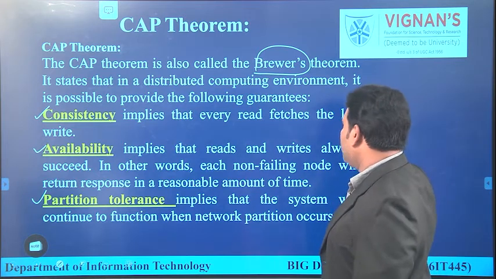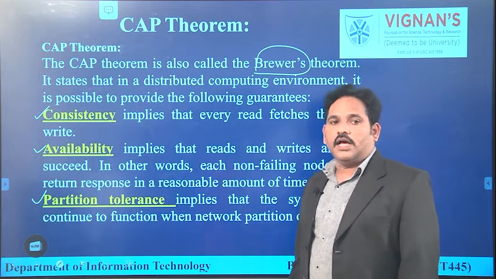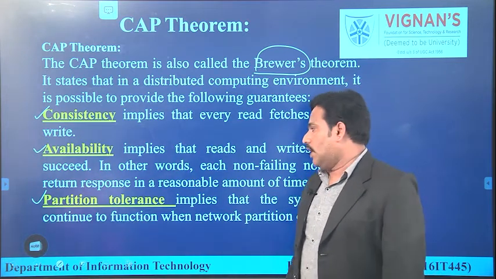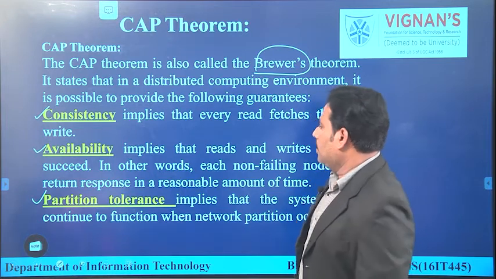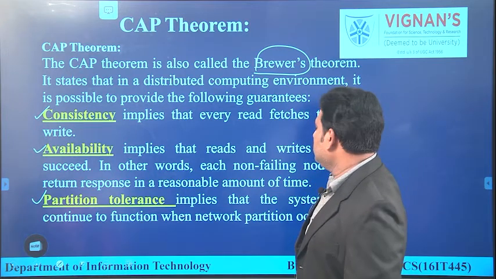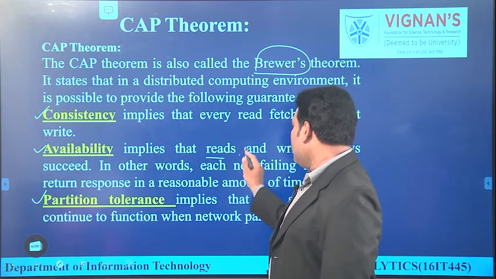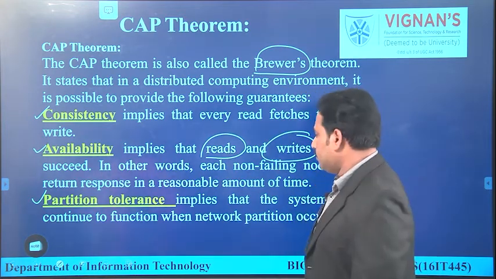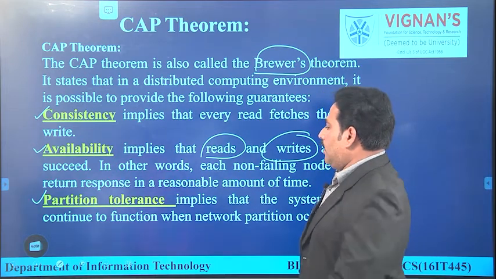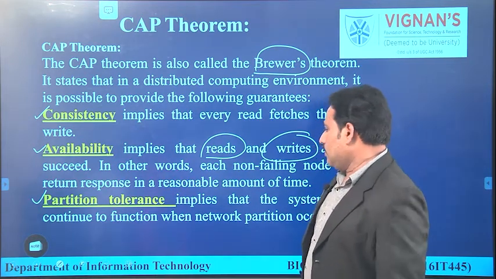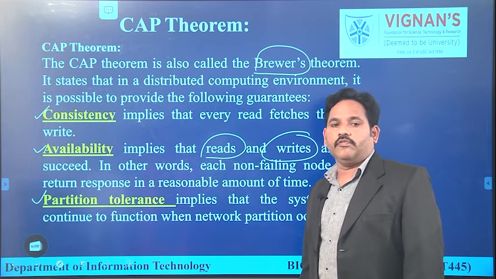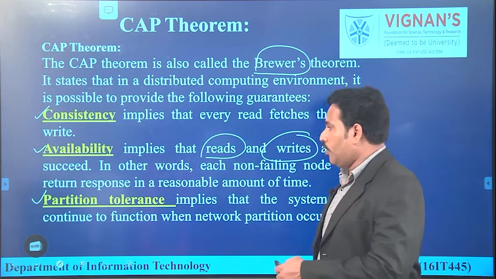Consistency implies that every read fetches the last write. Every read operation should fetch the last write. And availability implies that reads and writes always succeed. And related to partition tolerance, if any network failure occurs, what is the performance of the hardware and software which they are supporting?